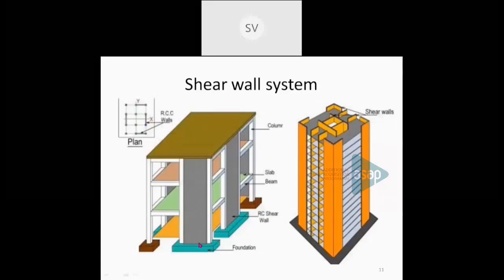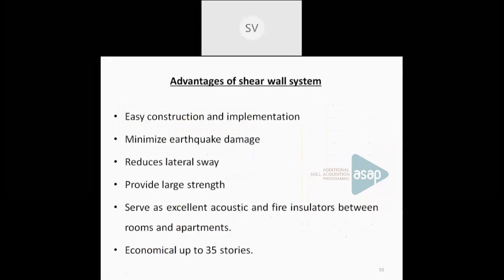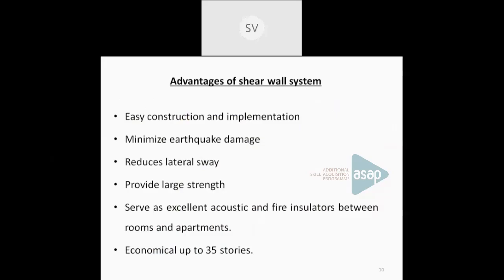Now coming towards the advantages of the shear wall system. As I told you, it can reduce the effect of earthquake damage, and it is particularly important if it is an earthquake prone area. Then, easy construction and implementation, and it reduces the lateral sway. Lateral sway means lateral movement of the building, or horizontal movement towards one side. So that can be reduced. Again, it provides sufficient strength, rigidity, and stiffness also. And these walls can act as an acoustic or a fire insulator. So these are the main advantages of using a shear wall system.